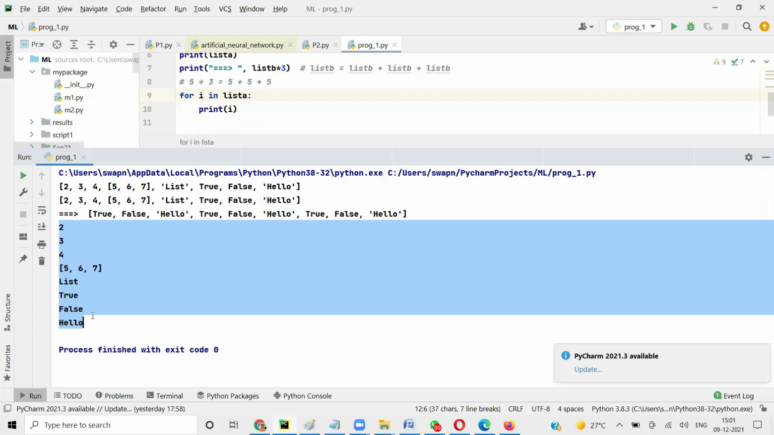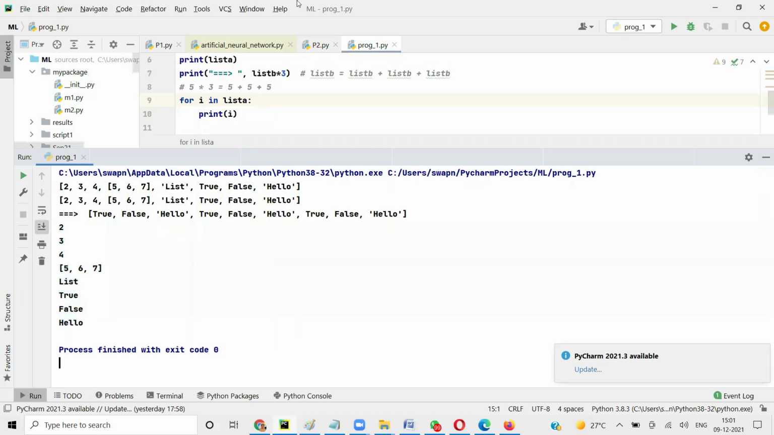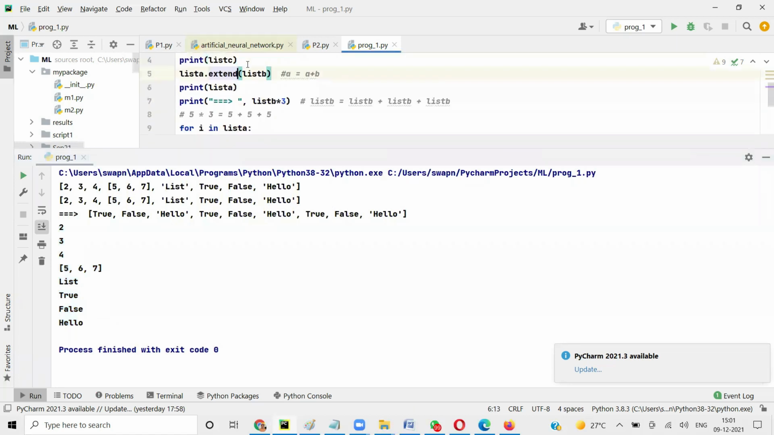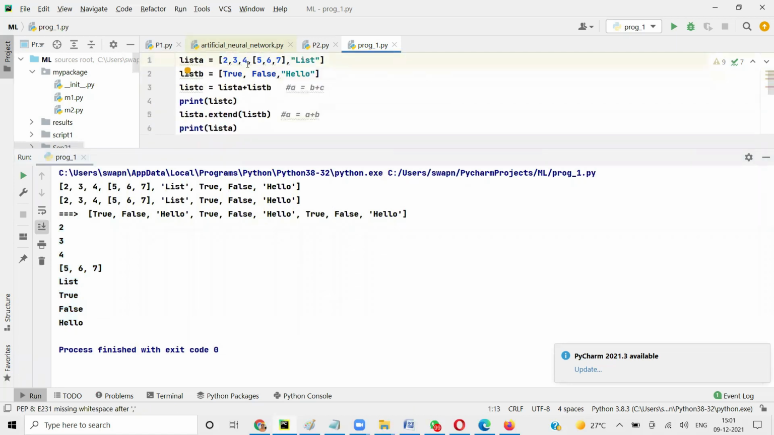So why is it printing list? Do we have any variable name as list? Okay, yeah, fine, sorry.